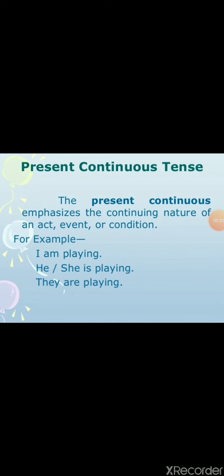Here I am talking about present continuous tense, very important and daily we are using. The present continuous emphasizes the continuing nature of an act, event or condition. Whatever the condition, whatever the event still happening, whatever the act still happening, whatever the condition still existing. For example, I am playing, she's playing, they are playing, because we are talking about present continuous. So continuous we are showing with adding of ing, and present, this is present form, so we are supposed to use only is/am/are auxiliary case.